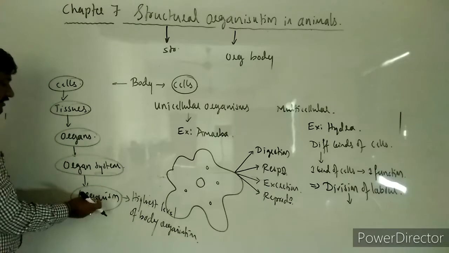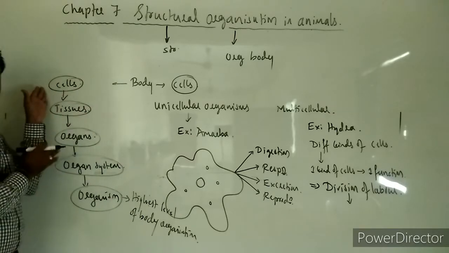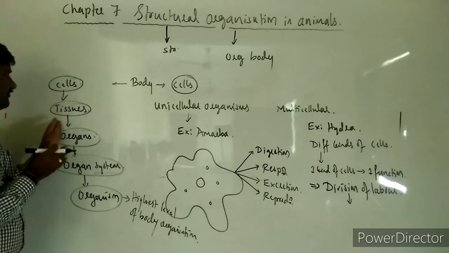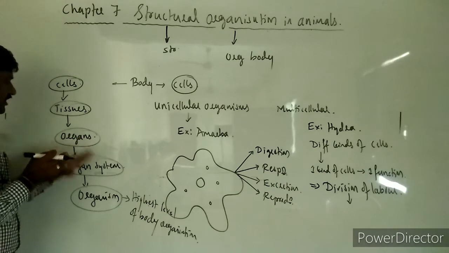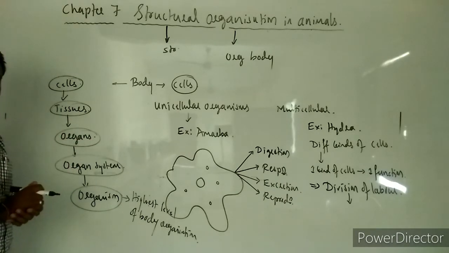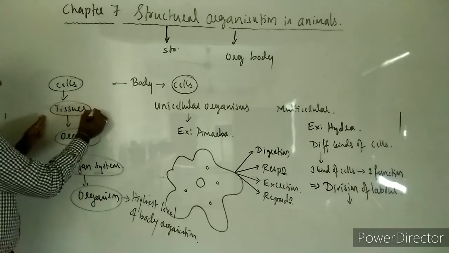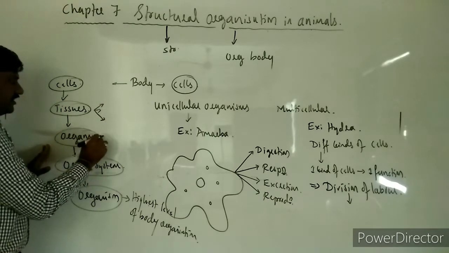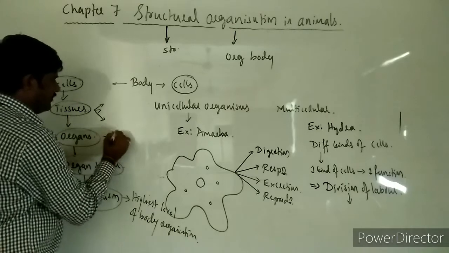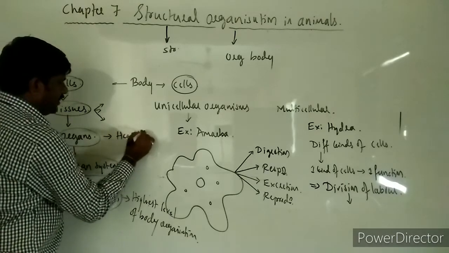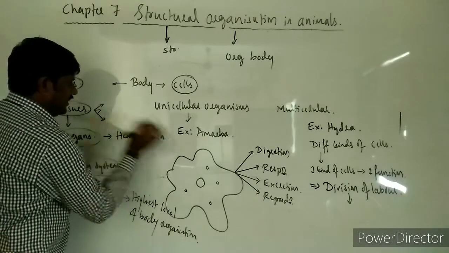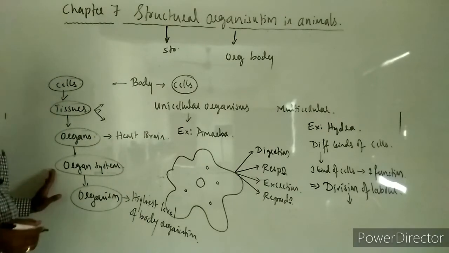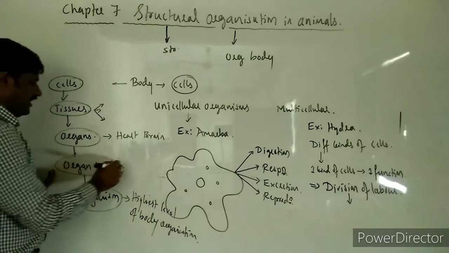So see here, these organisms are organized with cells together forming tissues, tissues together forming organs, and organs together forming organ systems. You come across different kinds of tissues in animals, and organs. For example, the heart is there, the brain is there, and many other organs.